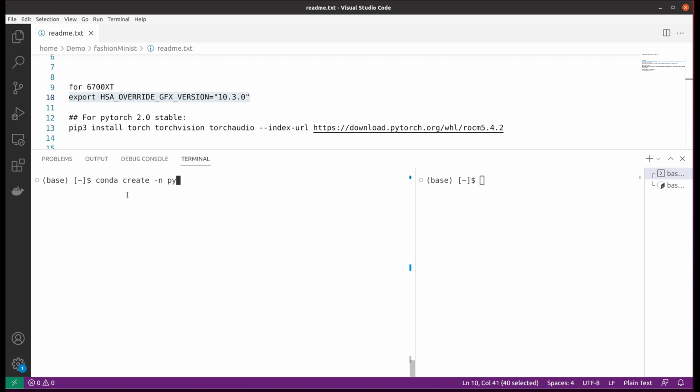In my case, I call it p39-torch2-amd, and then specify Python version 3.9. With that, you are able to create the virtual environment, and then you can activate it.